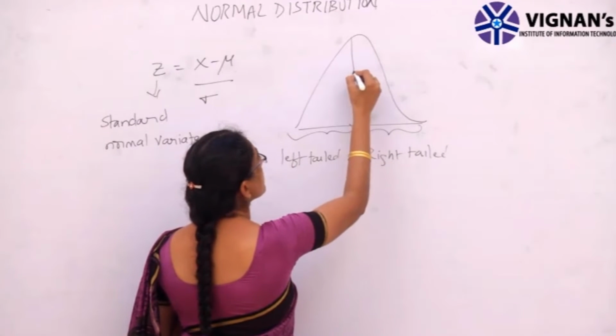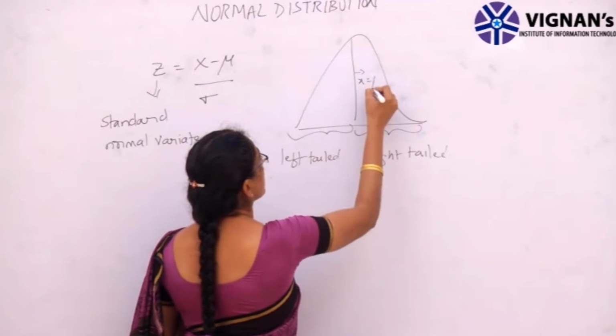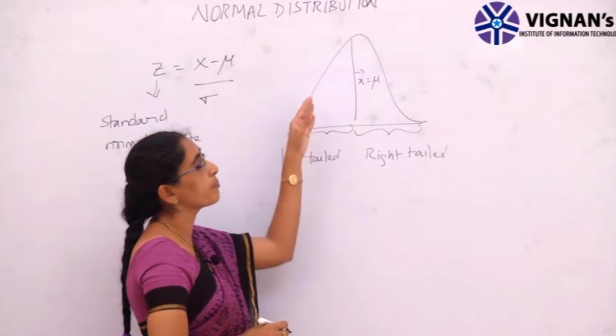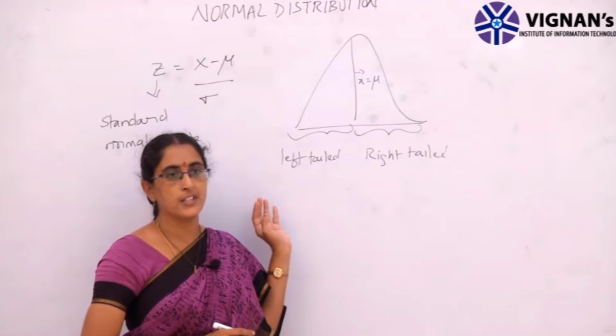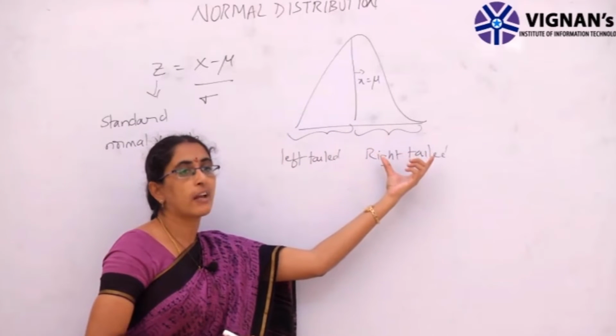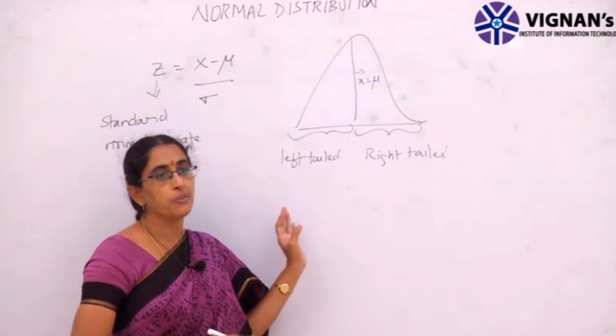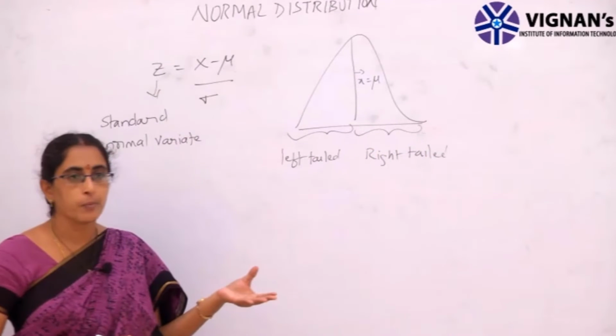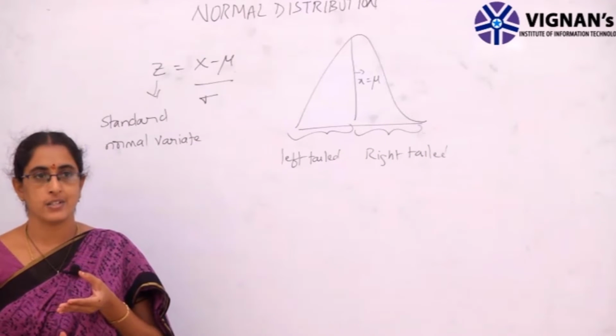And this line is nothing but x equal to mu, which means this line represents the mean of the distribution. The left tail carries the negative values and the right tail carries the positive values. Now when we solve the problems, we come across three cases.